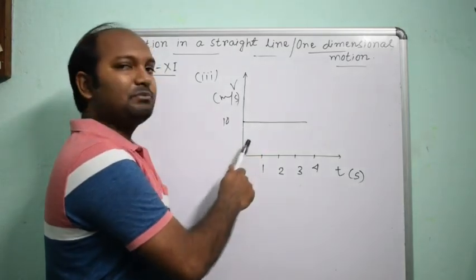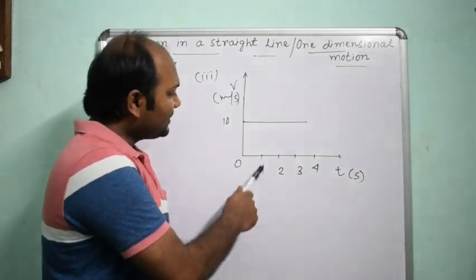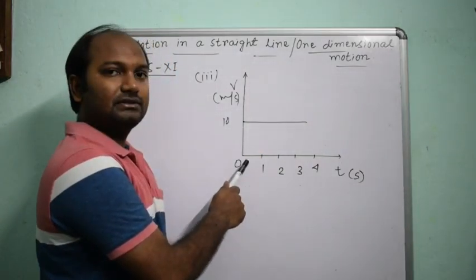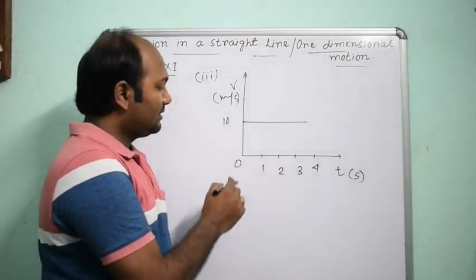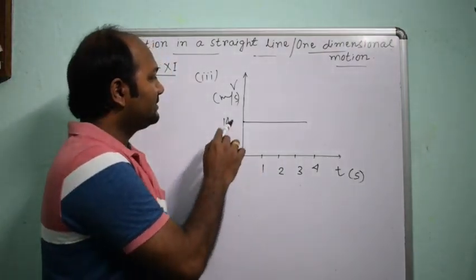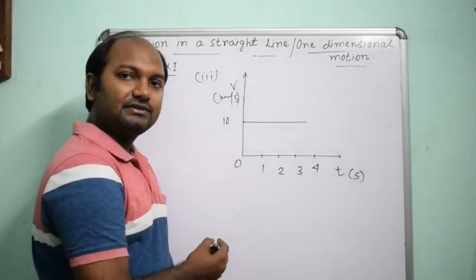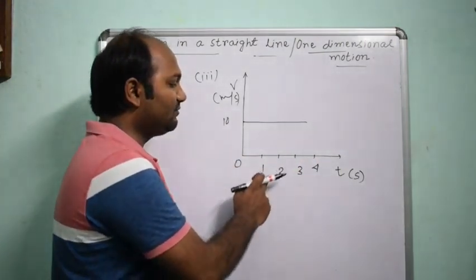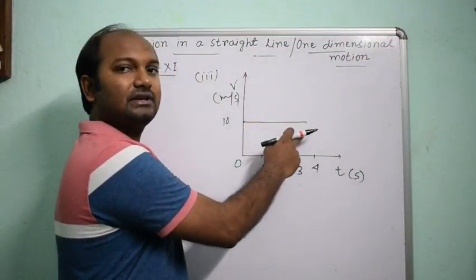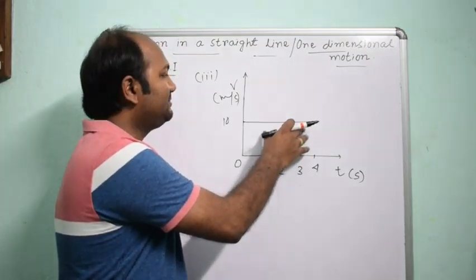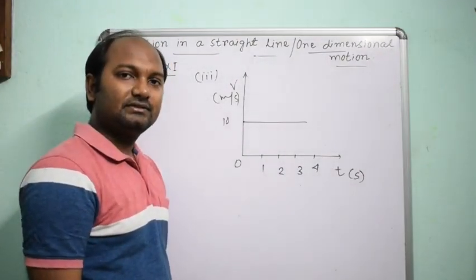So what does it imply? At 0 second, from the observation time, the velocity is 10 meter per second. Time is increasing 1, 2, 3, 4. See, the velocities remain same, 10 meter per second.